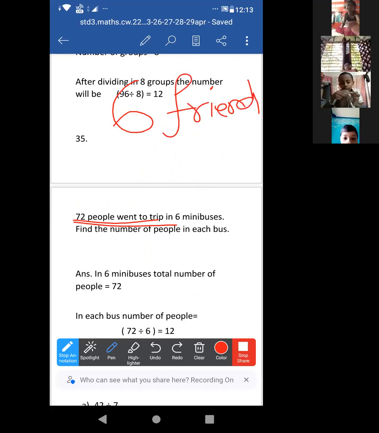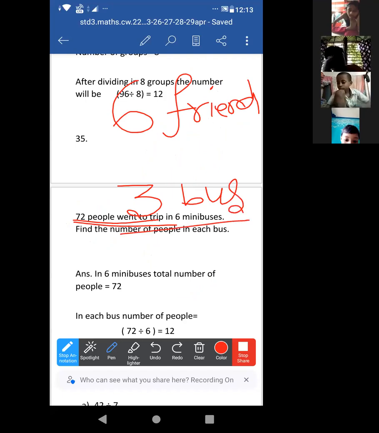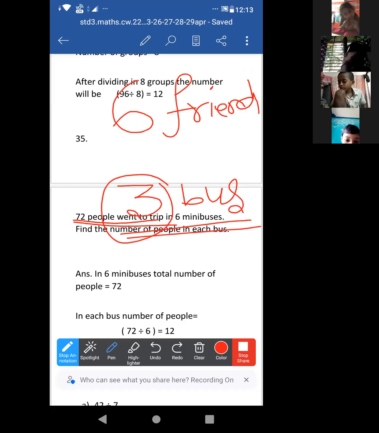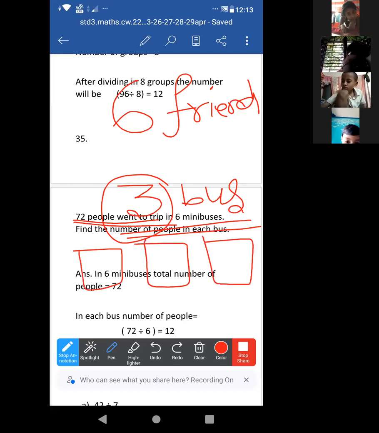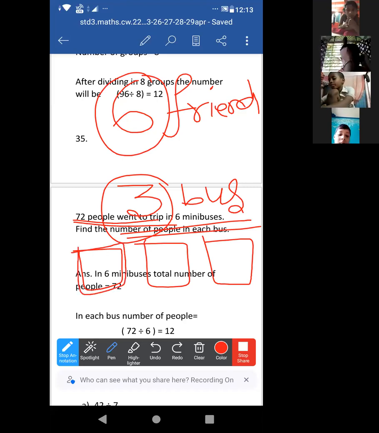And there are only 3 buses. Look, only 3 buses. Now, in each bus, how many friends will be there? Look, there are 3 buses and you are 6 friends. Then in each bus, how many will go, so that the number will be equal?